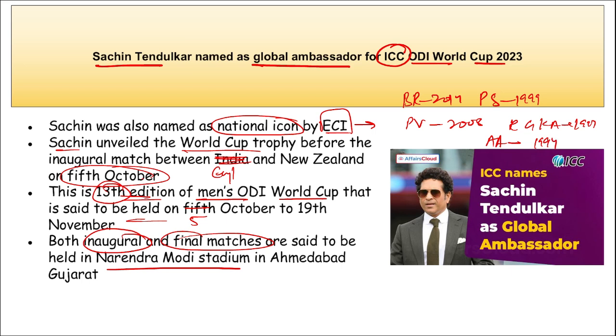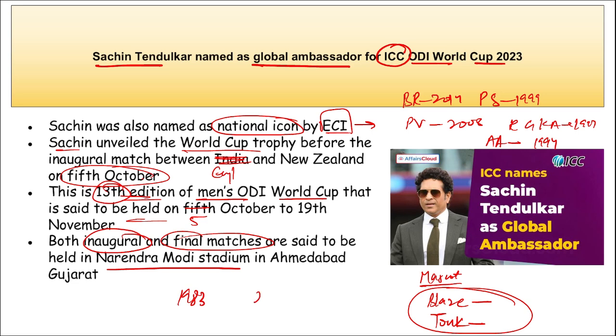Then apart from this, remember, for this ICC ODI World Cup, there is a mascot that you need to remember. The mascots are Blaze, that is the female mascot bowler, and Tonk, that is the male mascot batsman. So these are the two mascots for the ICC. Correct. Apart from this, India has won the Men's World Cup twice. That was in 1983 and then in 2011.